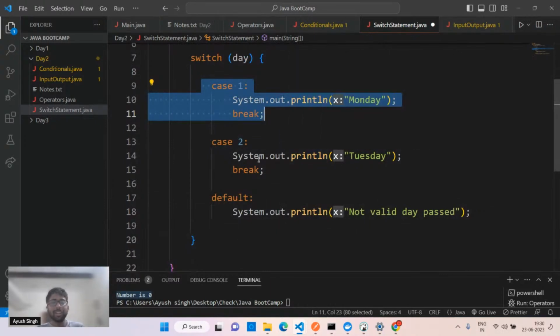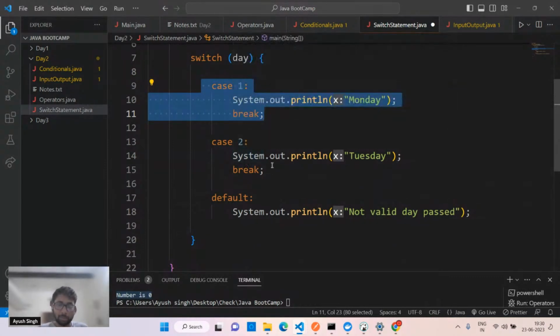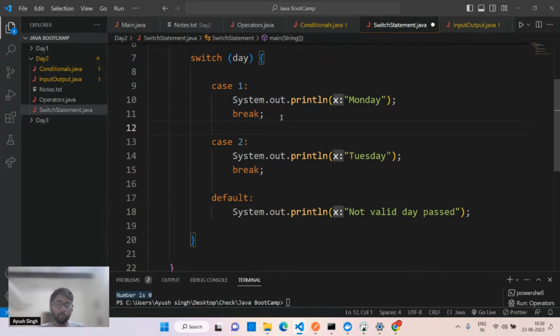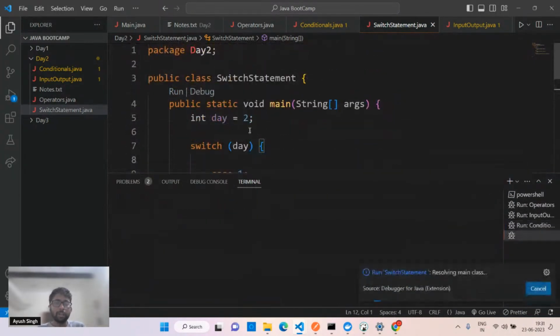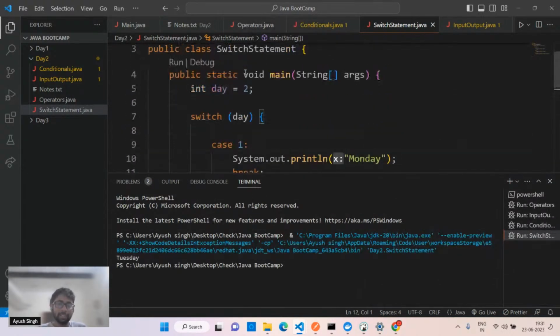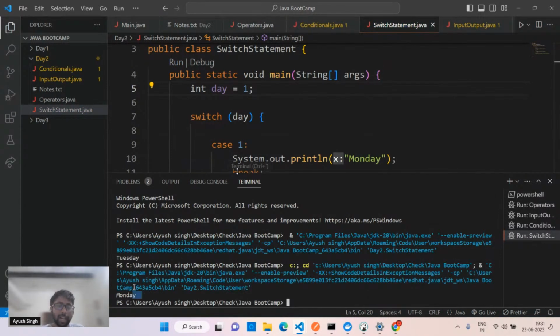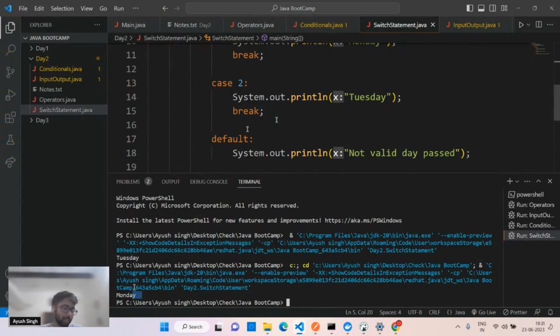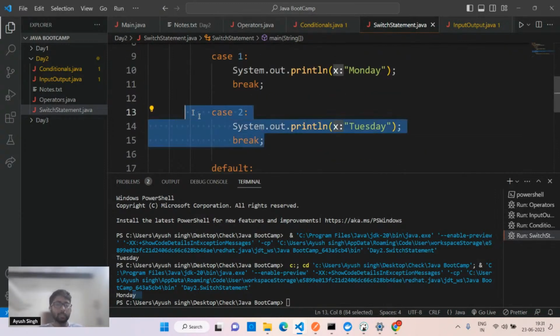My question was this only. The simple quiz question was, what will happen if I don't use break? I'll simply run this for now. When I run, you'll see Tuesday, because my day is equal to 2. When I pass 1 and run this code again, I'll get Monday. I haven't written other cases because we don't have much time left, so I've written like this. You can have case 3, case 4, case 5, case 6, and case 7. You can complete them afterwards.